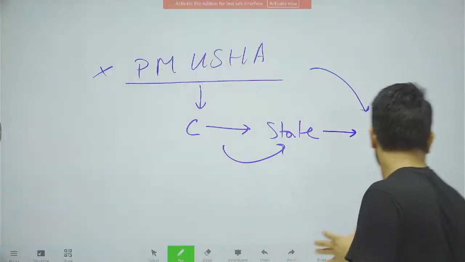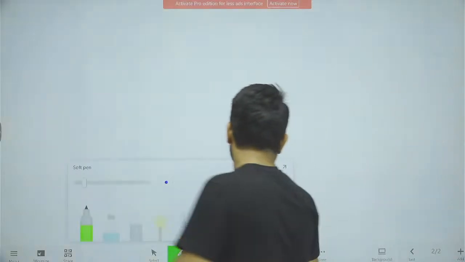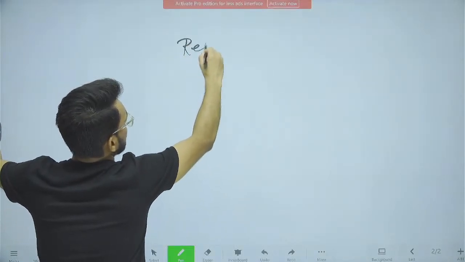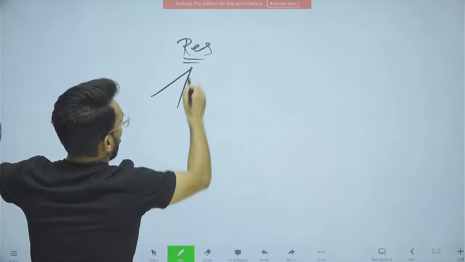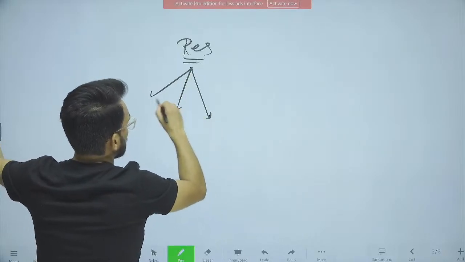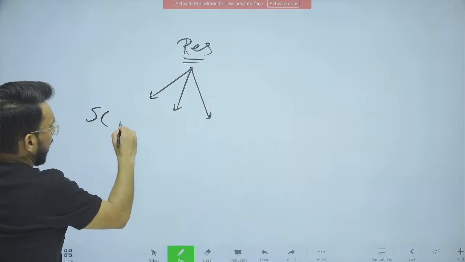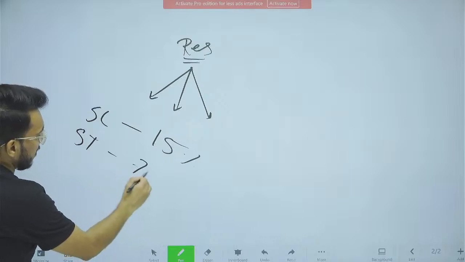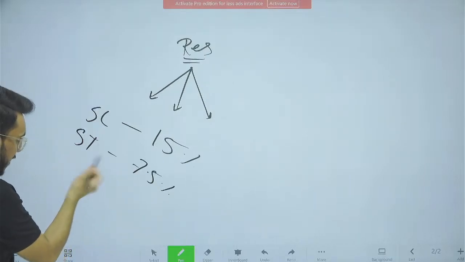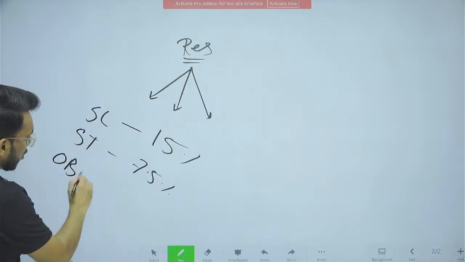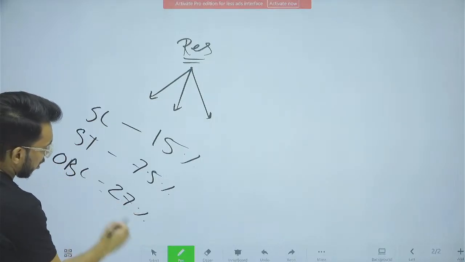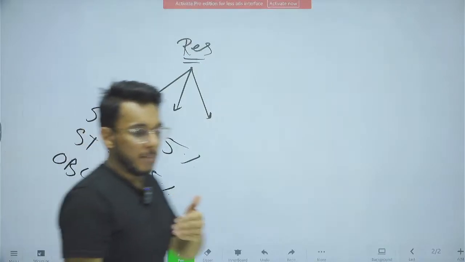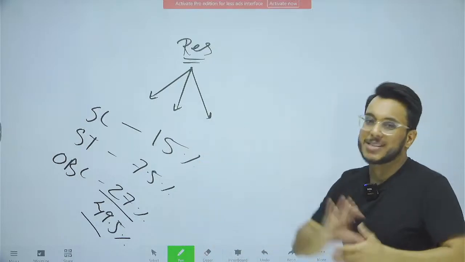Now understand this particular thing: as we talk about India, we provide reservation to people on the basis of their social status. We give Scheduled Caste 15% reservation. We give Scheduled Tribe 7.5% reservation. We give OBCs 27% reservation. In total, 49.5% reservation is given on the basis of social backwardness of people, on the basis of their social status.